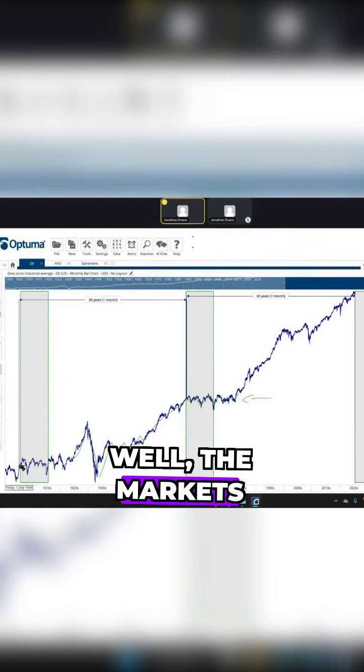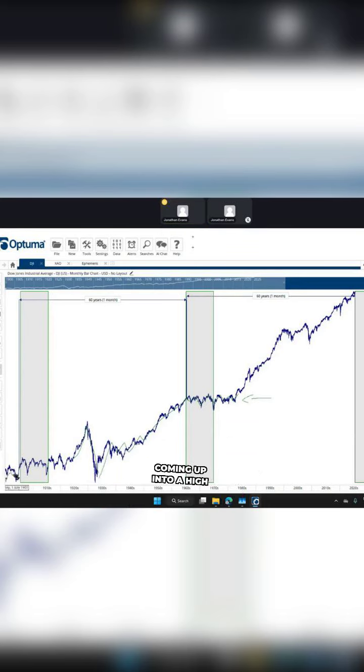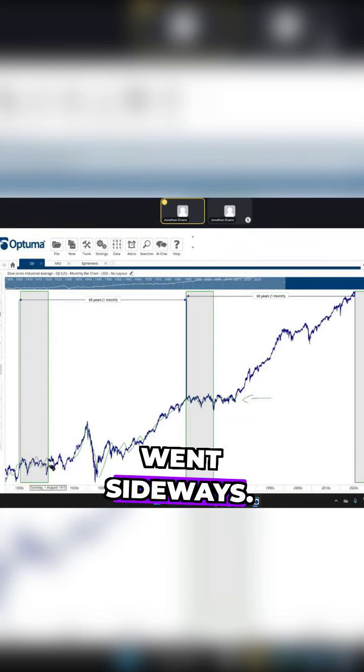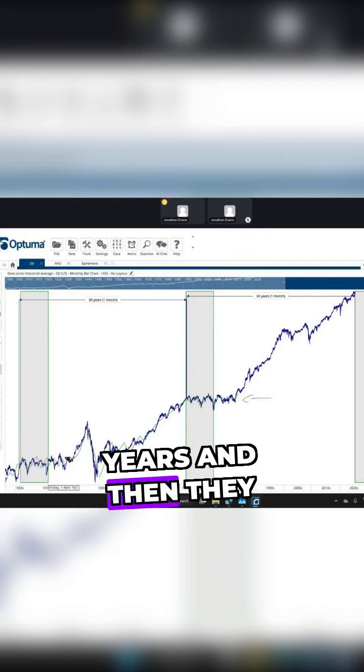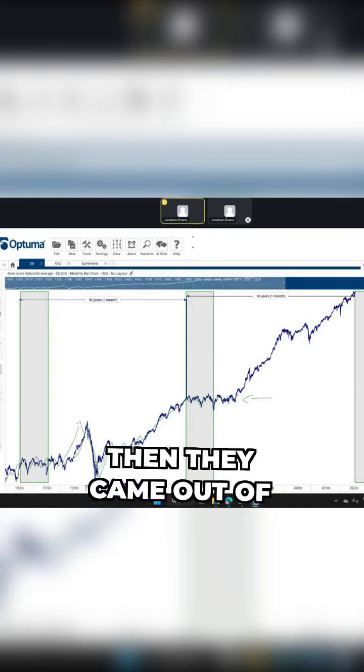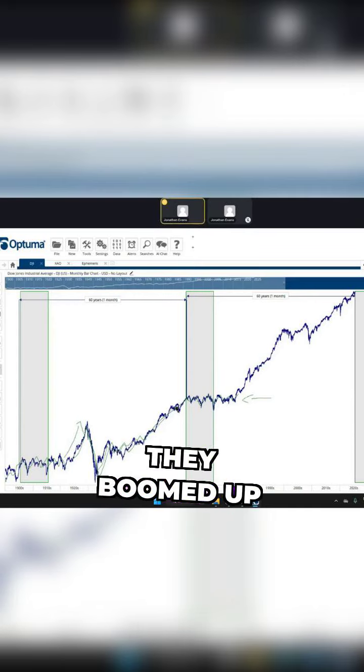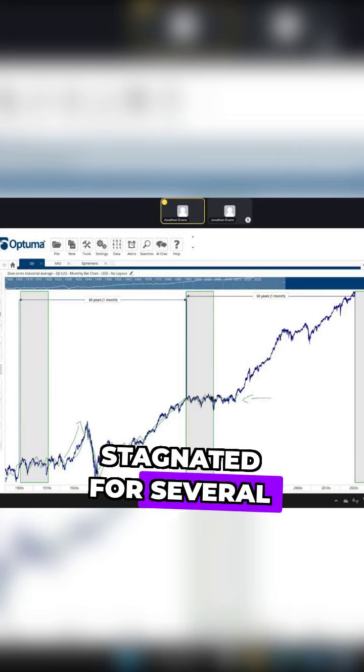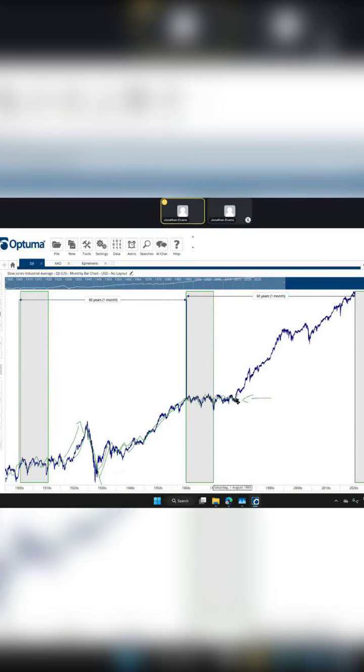What happened? Well, the markets were coming off a base, coming up into a high, and then went sideways. They stagnated for a couple of years. And then they came out of that and they boomed. Okay, and then we had an epic crash. Then they came out of that, and over the 60-year period they boomed up higher, and then they stagnated for several years. We had war, etc. Once they came out of that, it boomed.